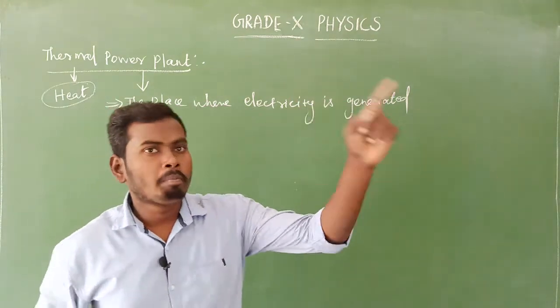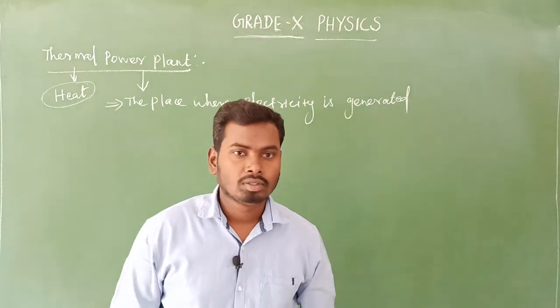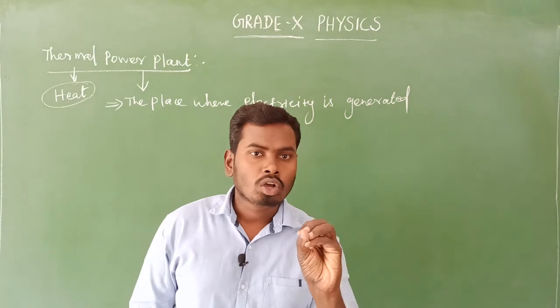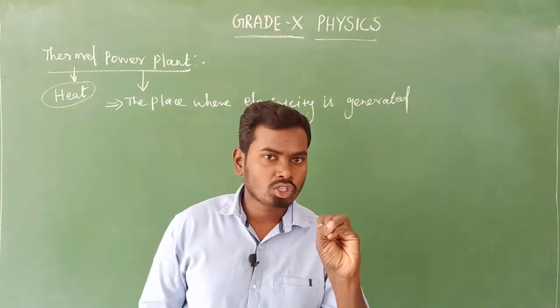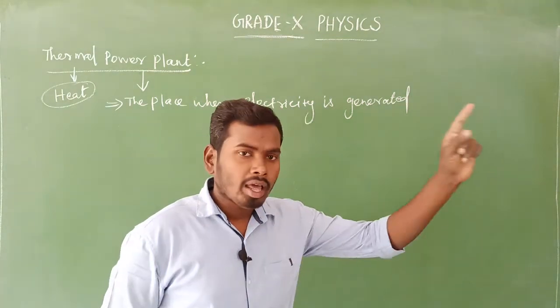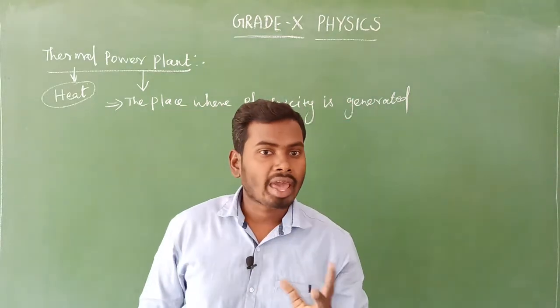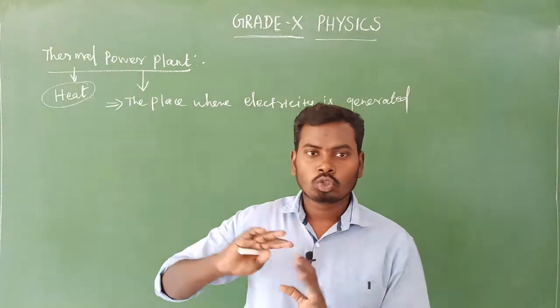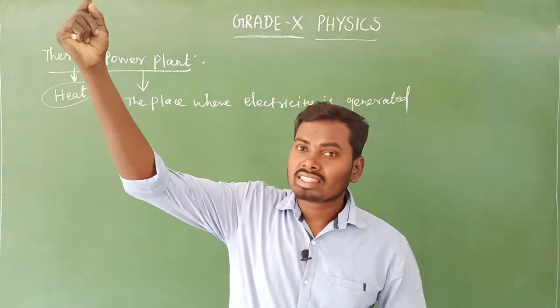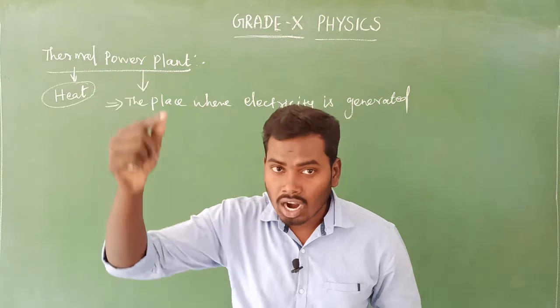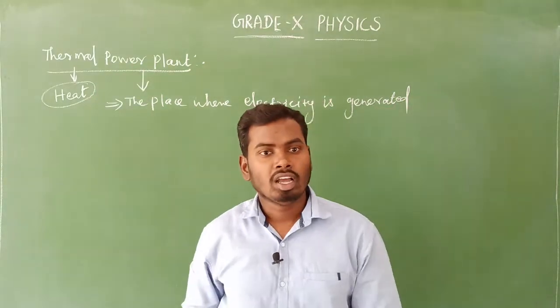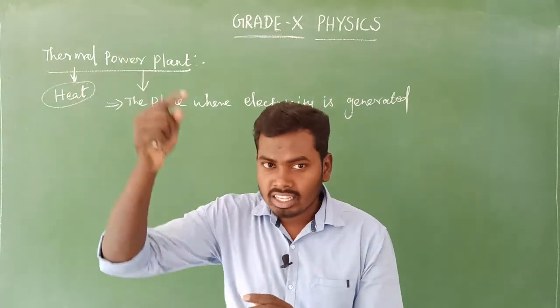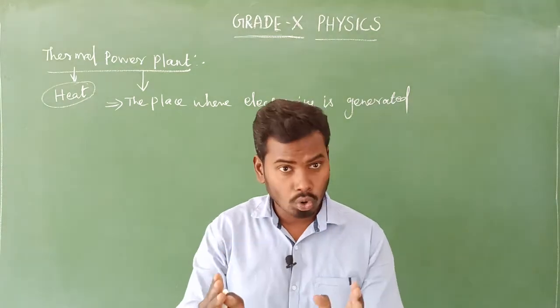If you switch on the bulb, what will happen? The bulb will start glowing, isn't it? Here, electrical energy is converted into light energy. With the help of the solar panel, sunlight is converted into electrical energy. Here, solar energy changes into electrical energy.